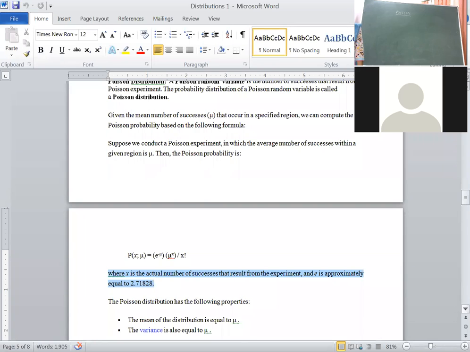Similarly, how to define Poisson distribution? A random variable x assumes only positive values and its probability mass function is given by probability of x, that is P of X equal to x. Probability of x is equal to e to the power of minus lambda into lambda to the power x upon x factorial.